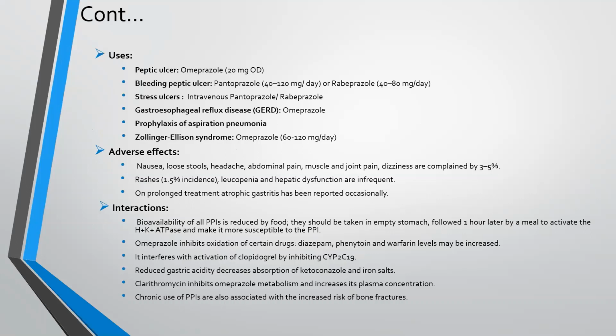In bleeding peptic ulcer, pantoprazole 40 to 120 mg per day or rabeprazole 40 mg or 80 mg per day can be used. In stress ulcer, intravenous pantoprazole or rabeprazole can be used. Omeprazole is used in gastroesophageal reflux disease. It is also used in prophylaxis of aspiration pneumonia, and 60 to 120 mg per day of omeprazole is used in Zollinger-Ellison syndrome.